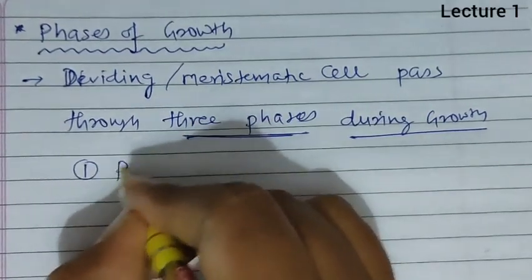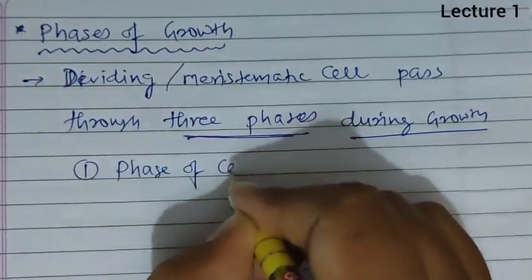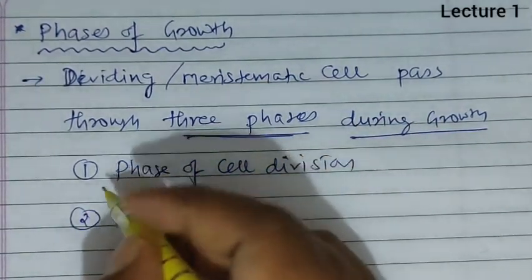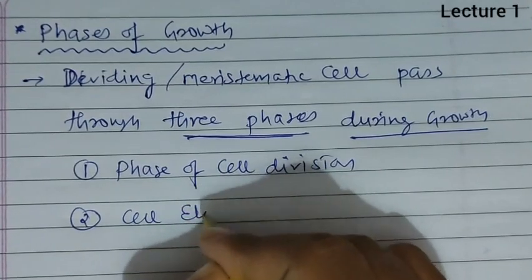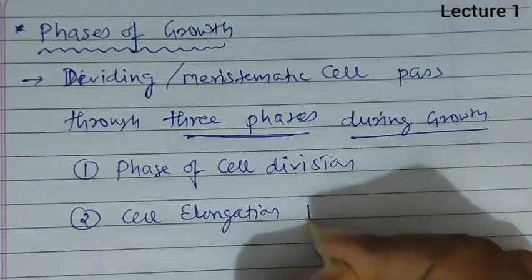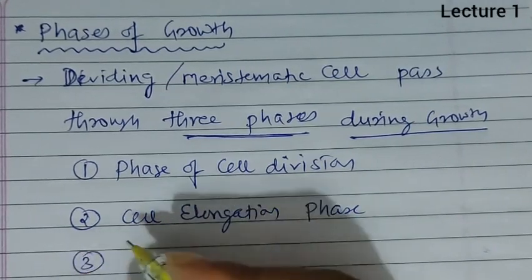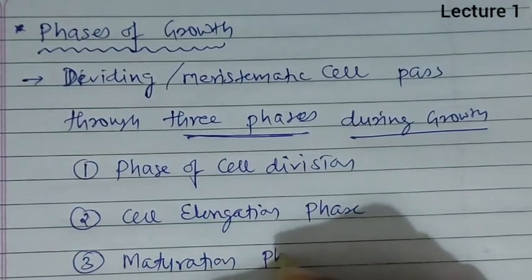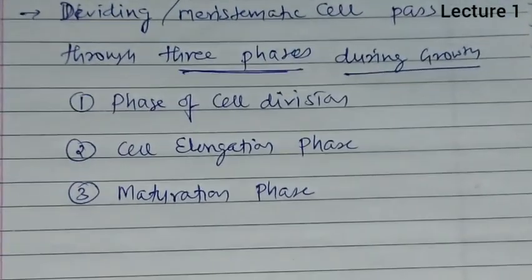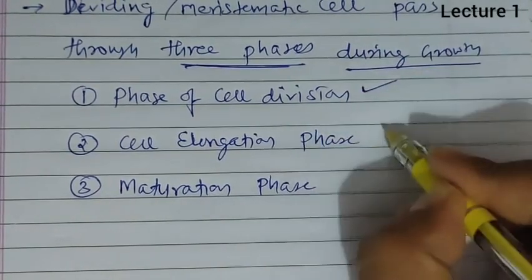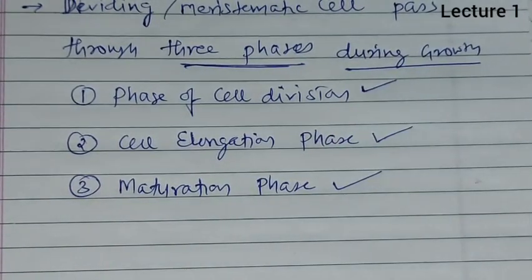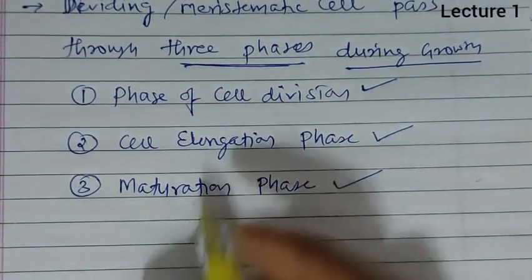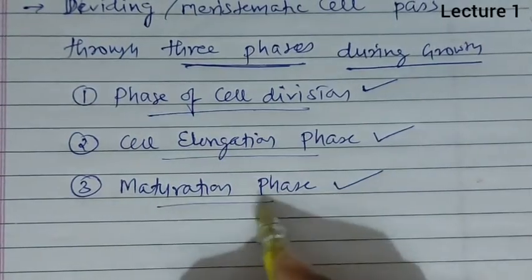First is the phase of cell division. Second, the cell elongation phase. And third, the maturation phase. Okay, so these are the three phases: phase of cell division, phase of cell elongation and maturation phase.